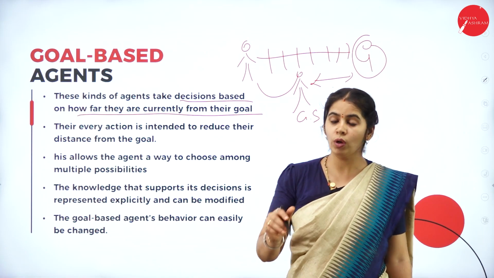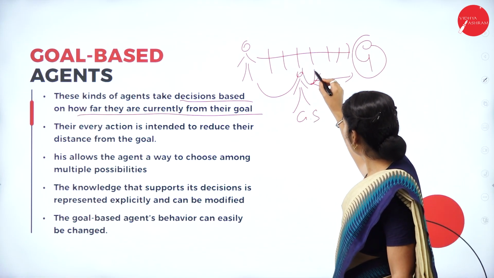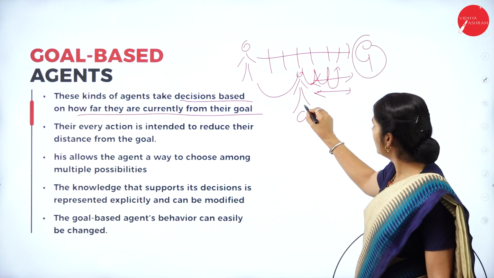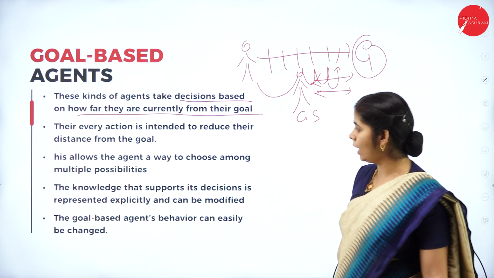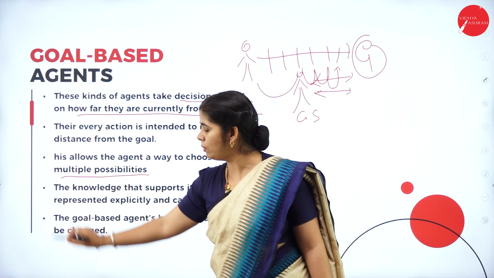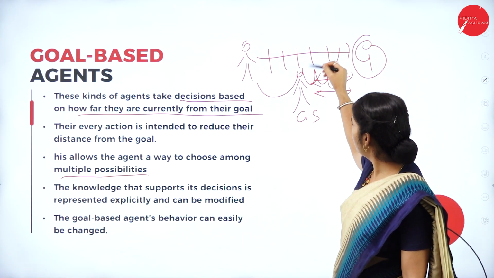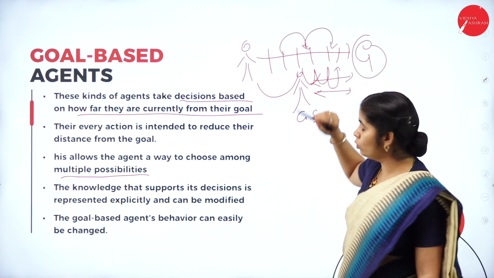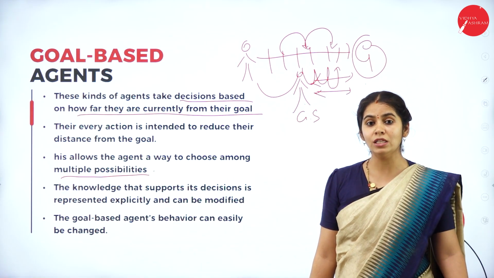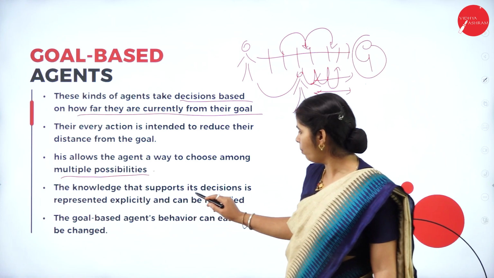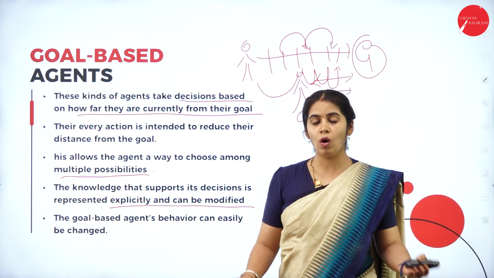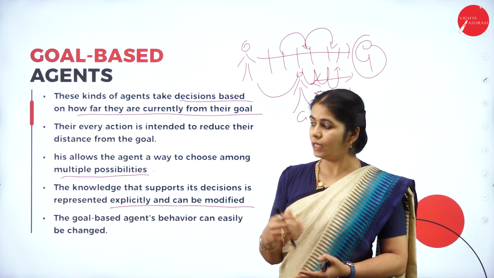This agent works only to reduce the distance. From here it has to move here, from here it has to move here, reducing the distance between the goal and the agent. It works on that. This allows the agent a way to choose among multiple possibilities. I can go like this one by one, or I can go like this, skipping two counts. It will provide you multiple ways to reach the goal. The knowledge that supports the decision is represented explicitly and can be modified. Whatever knowledge we have given previously can be modified.